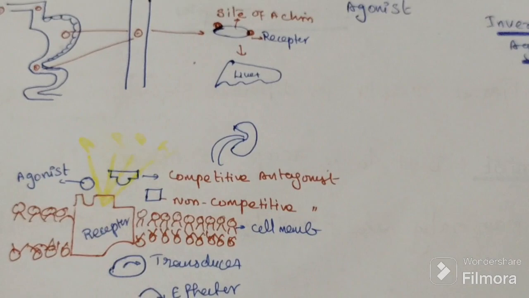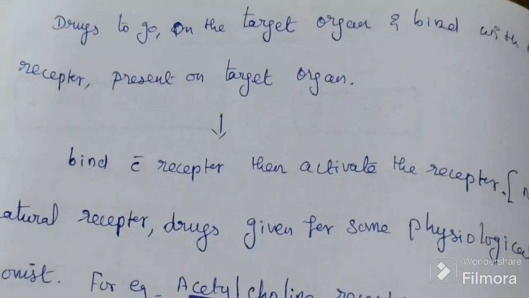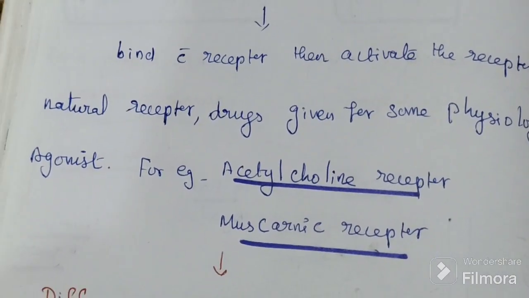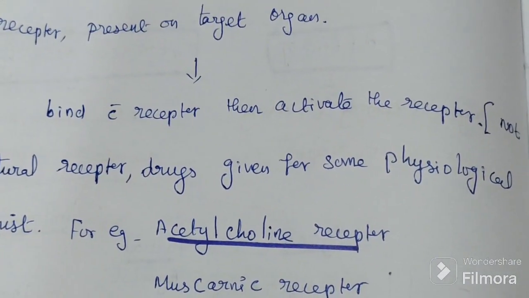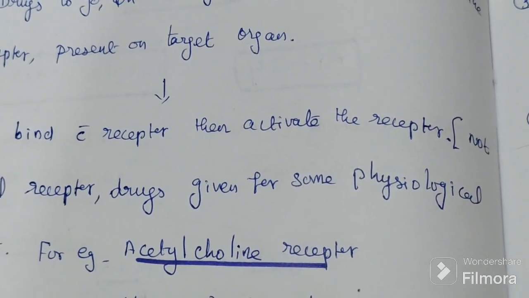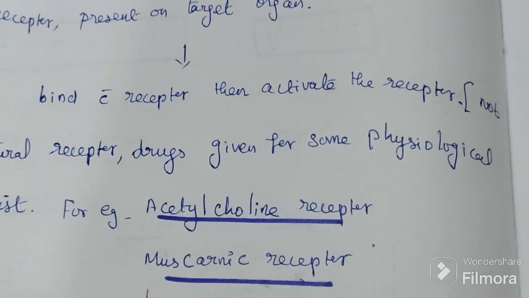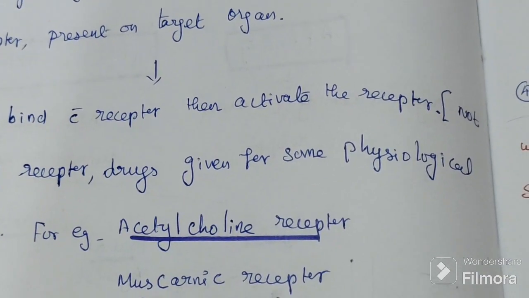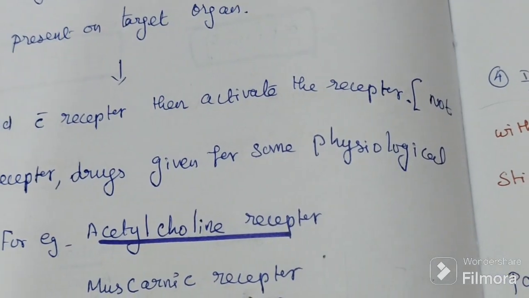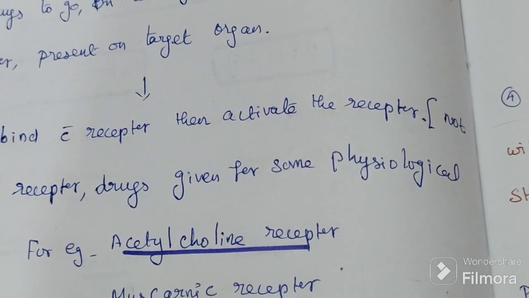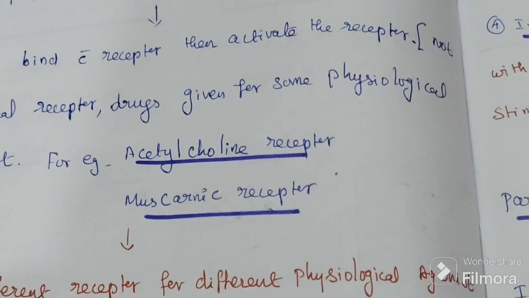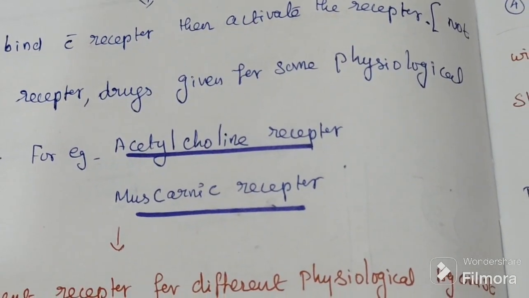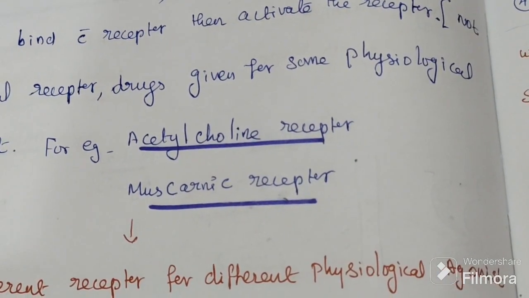For example, if that receptor is an acetylcholine receptor, normally acetylcholine comes and binds here. If the receptor is alpha or beta, adrenaline comes and binds here. If the receptor is muscarinic, acetylcholine binds here normally.